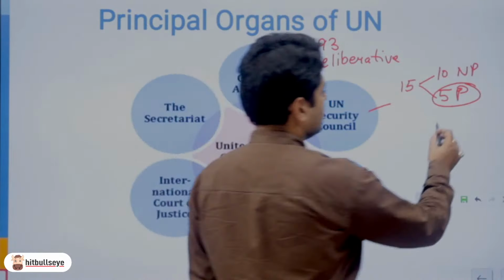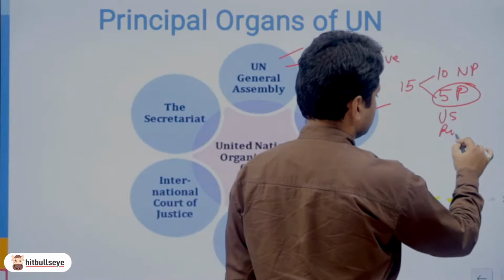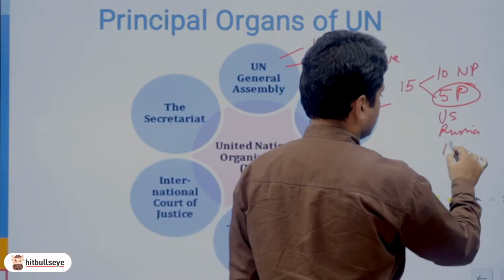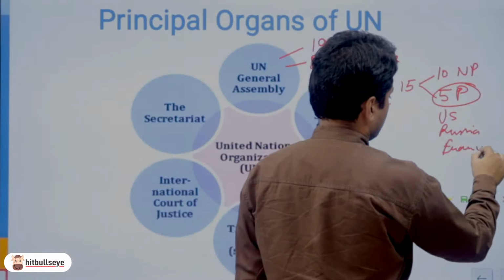So 5P are US, Russia, France and Britain, और बाद में इसमें चाइना भी ऐड कर लिया गया, and these 5 countries are the permanent members of UN Security Council.